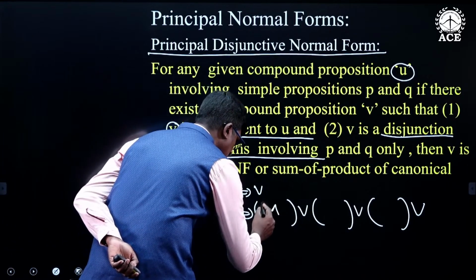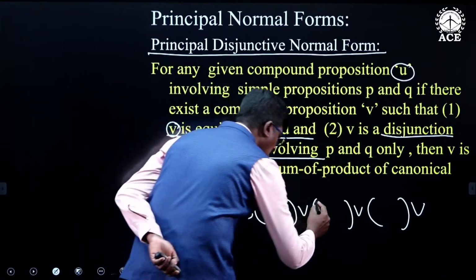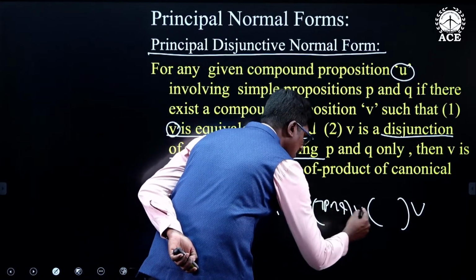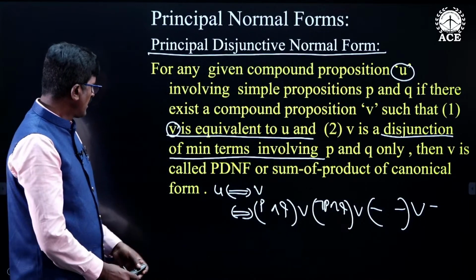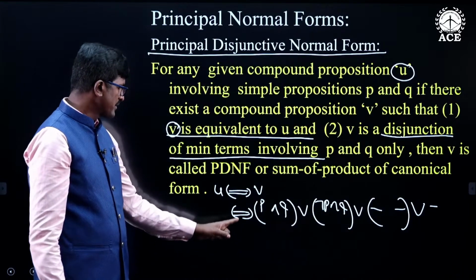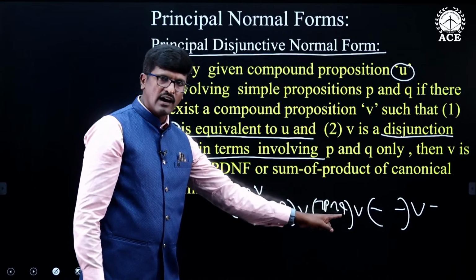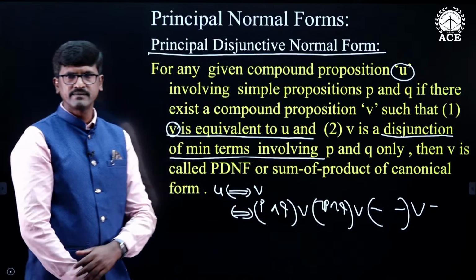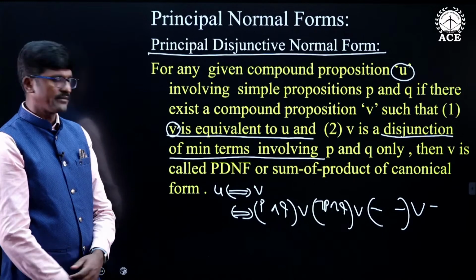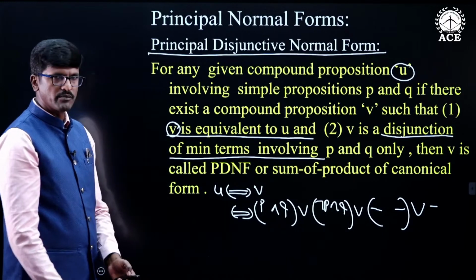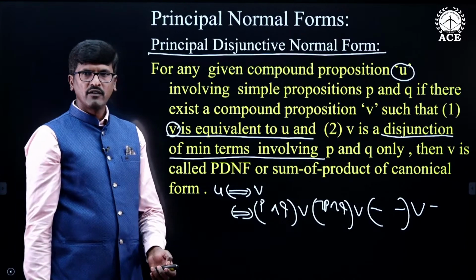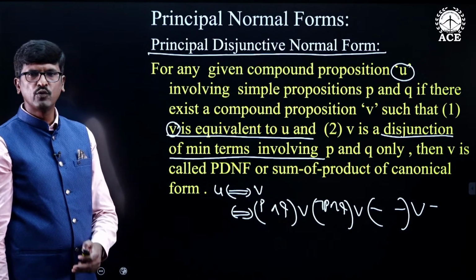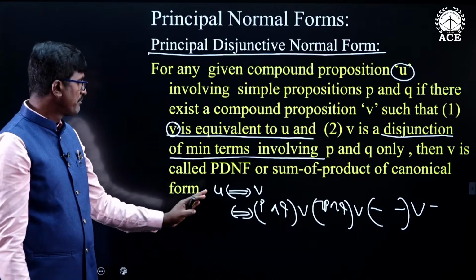Min terms are nothing but conjunctive statements, like P and Q or negation P and Q. Depending on the problem, you will get the min terms. So, principal disjunctive normal form is nothing but disjunction of two or more min terms. Disjunction of two or more min terms is called disjunctive normal form. Now, let me explain one important point here. For any two simple statements, there will be only 4 possible min terms.